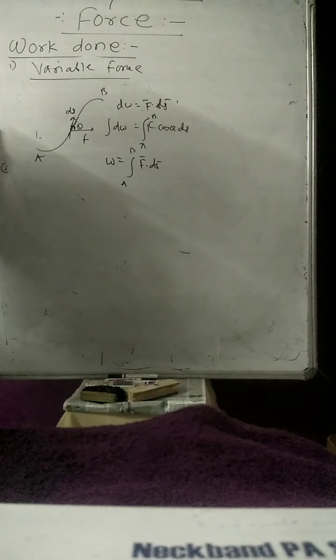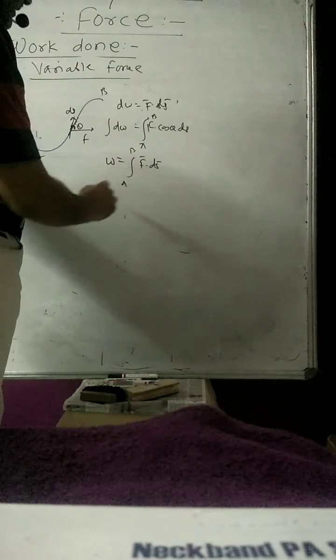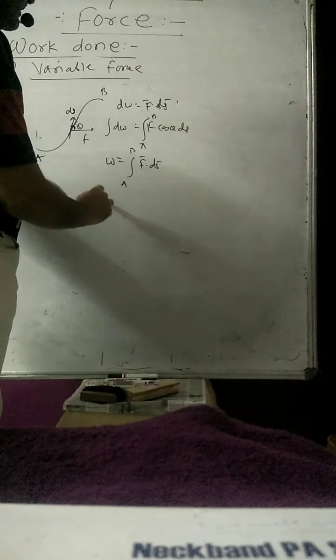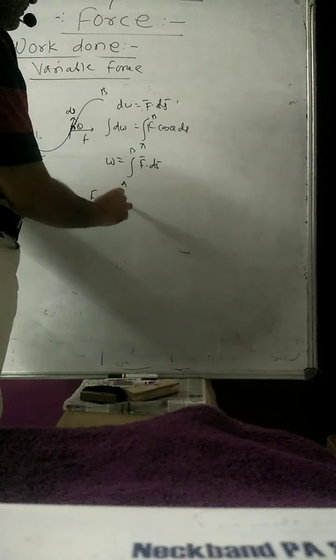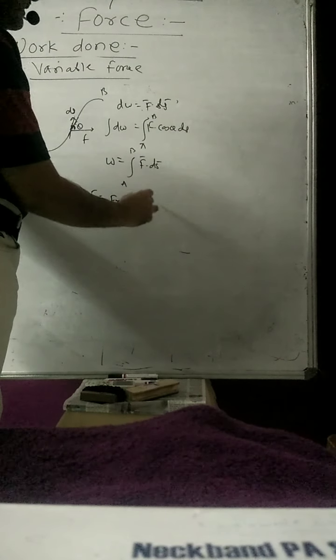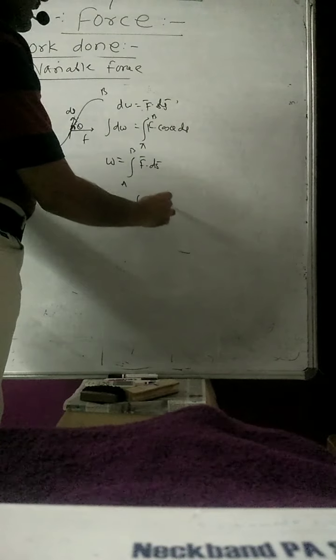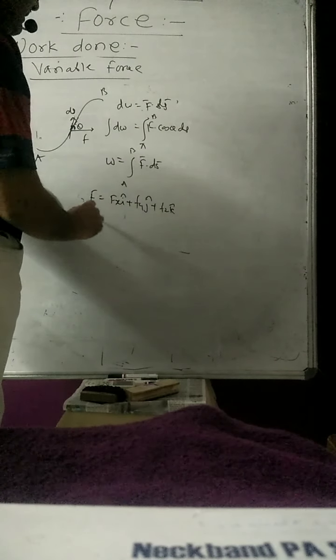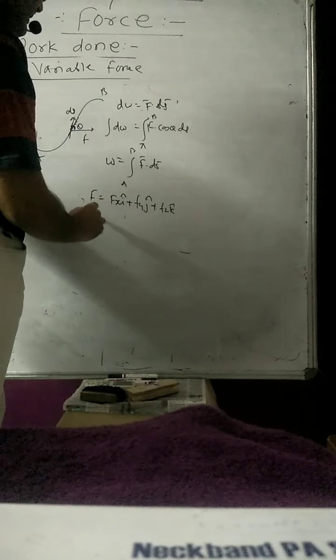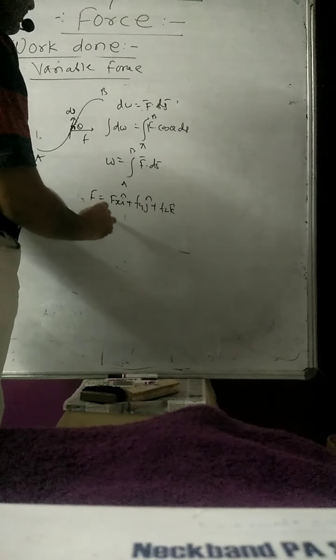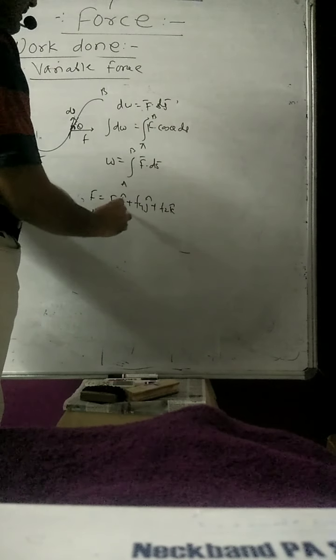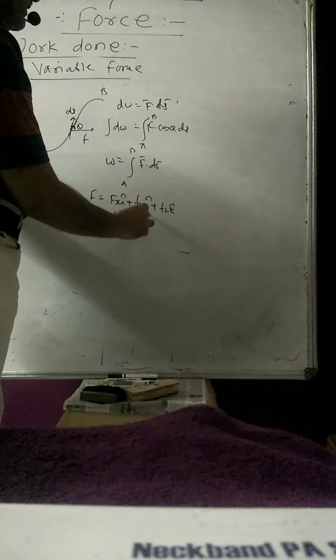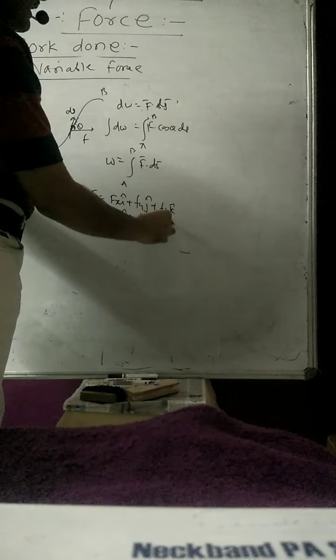If I substitute the value of work done in terms of the rectangular coordinate system, F is equal to Fx i plus Fy j plus Fz k, where i, j, k are the unit vectors along the x-axis, y-axis and z-axis, and ds bar is equal to dx i cap plus dy j cap plus dz k cap.